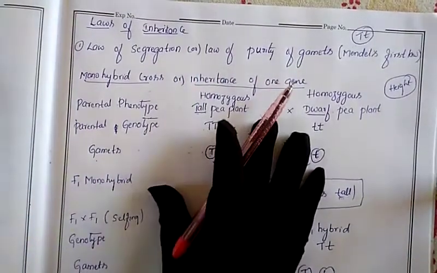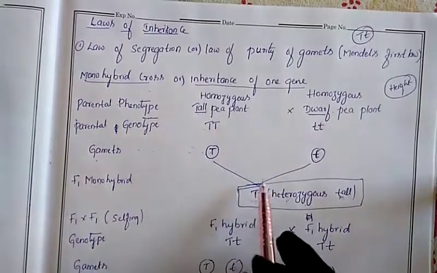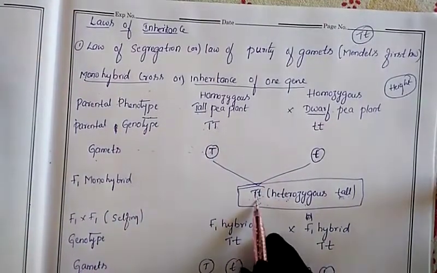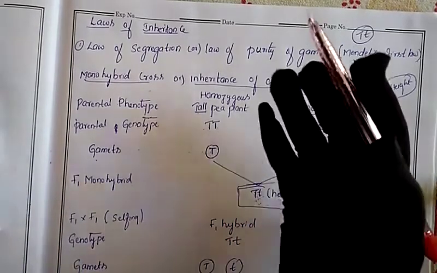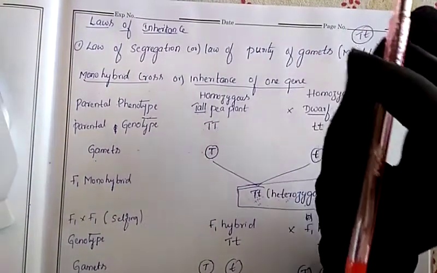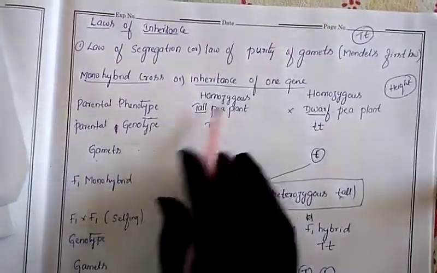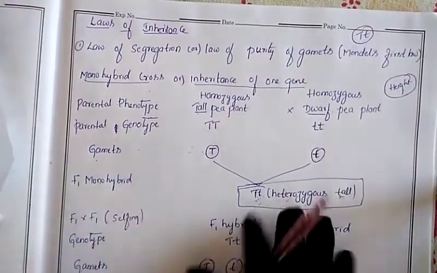In this law he said that from the parents the genes enter into the offspring, but these genes will not mix together. They segregate, remain together, but express their characters in the offspring. So they are maintaining the purity. That's why the name law of purity of gametes is given. So this is the monohybrid.